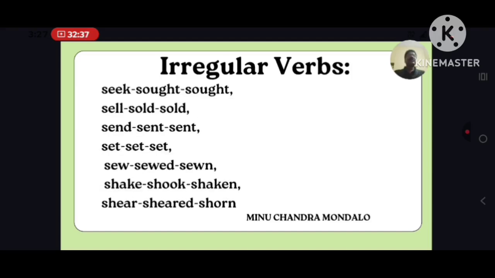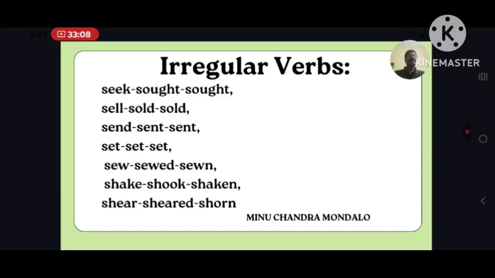Seek, sought, sought. Sell, sold, sold. Send, sent, sent, like bend, bent, bent and mend, meant, meant. So send, S-E-N-D, send, sent, sent.